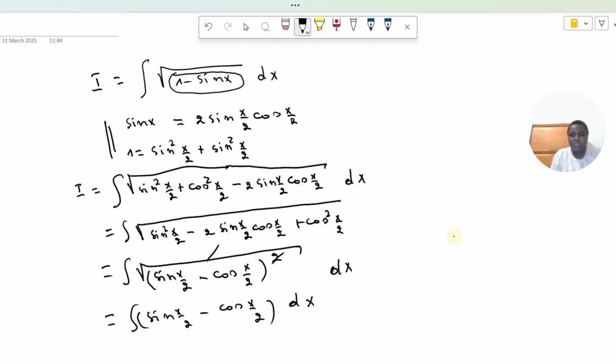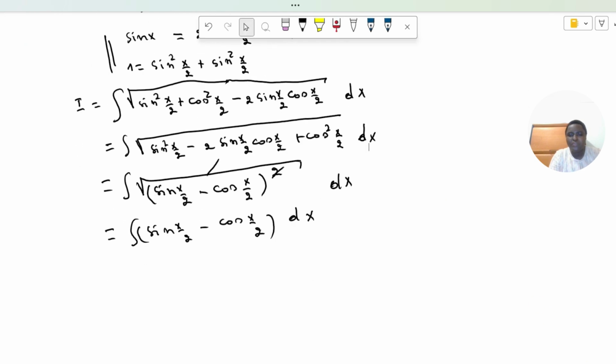There is a dx missing here. Let me write it there. Yes, and then this will be equal to the integration of sine x over 2 dx and minus the integration of cosine of x over 2 dx.